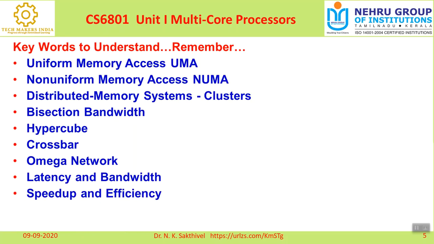And the next one is a very important concept, the speed up and the efficiency in parallel computing. First I would like to explain what is speed up. The speed up is defined as the ratio of the serial runtime of the best sequential algorithm to the time taken by parallel execution.